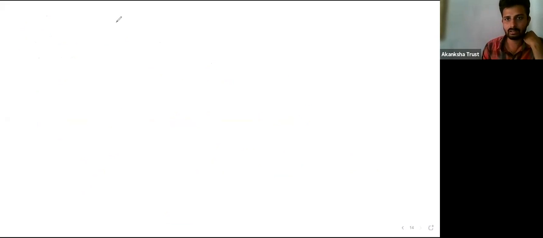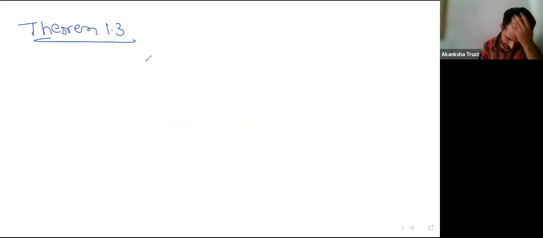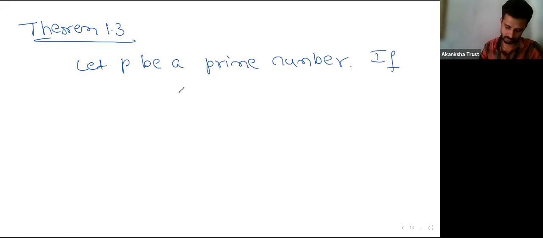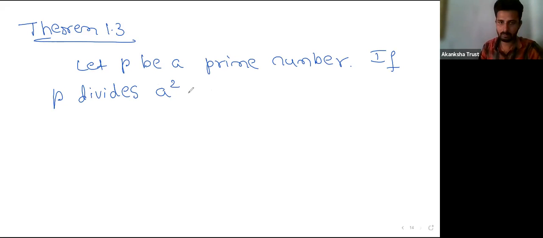Before that, we need to keep in mind Theorem 1.3, which states: let p be a prime number; if p divides a square, then p divides a, where a is a positive integer.